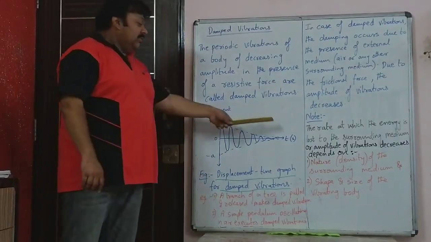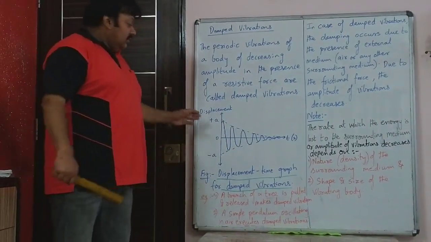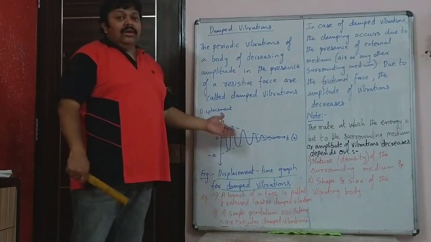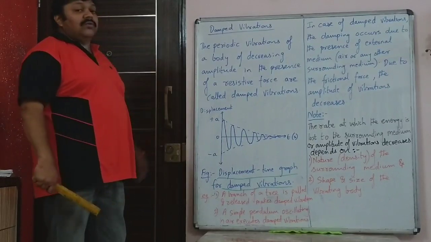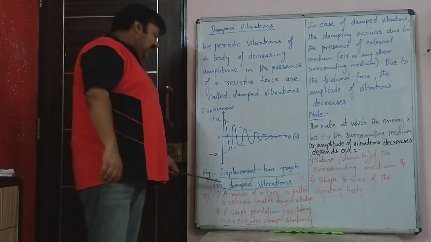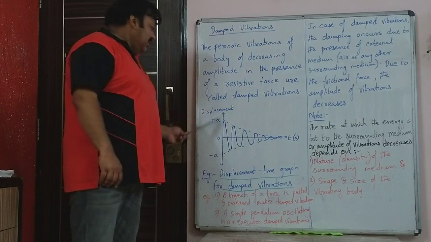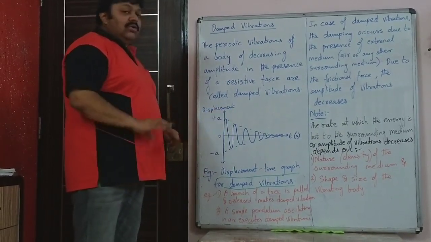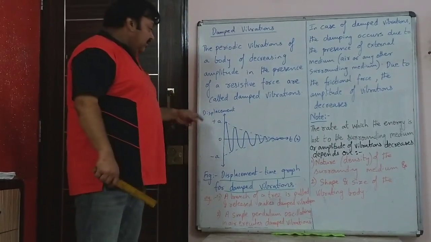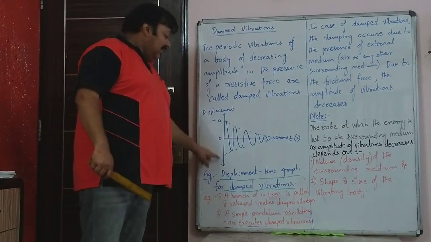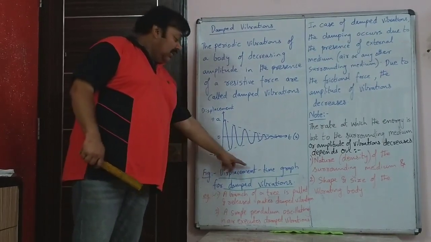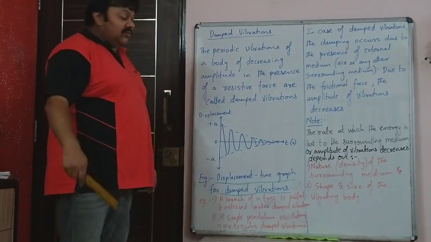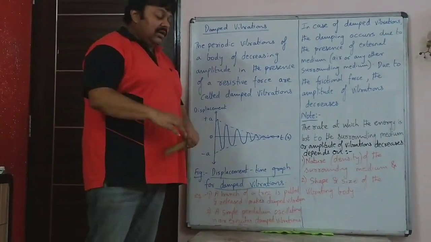So this figure is very important, so is the definition. The figure has been asked in the boards. In one of the papers the figure was given and you were asked to identify what sort of vibrations it is. So damped vibrations, this is the displacement time graph of damped vibrations. Usually whenever you draw any graph, what you have taken on the y-axis is written first. So the word displacement is written first, and what you take on the x-axis is written after that. So time is written second.